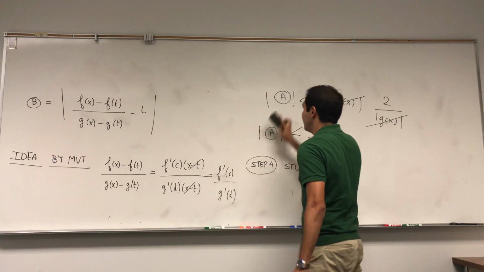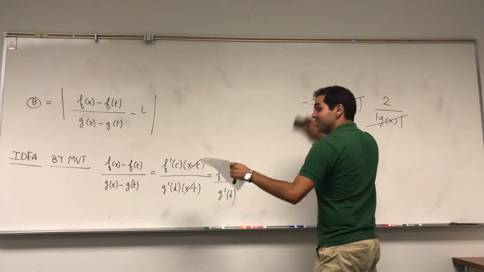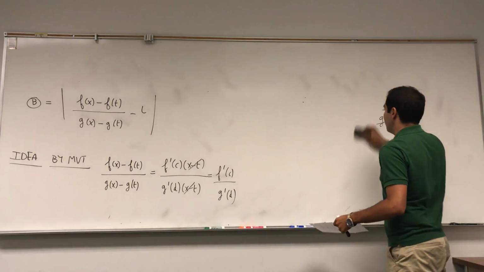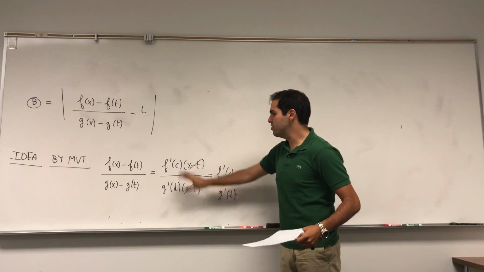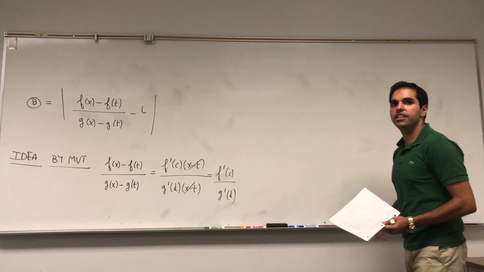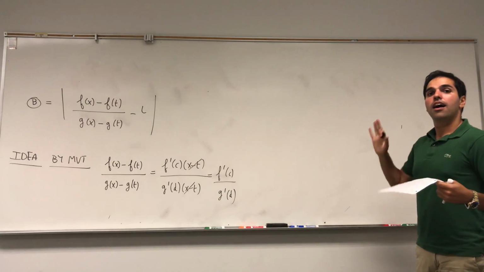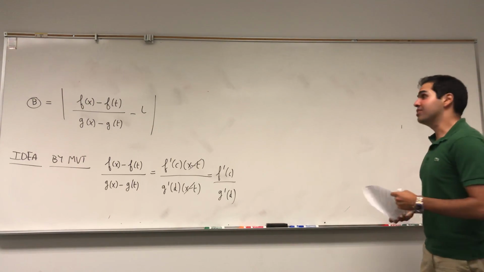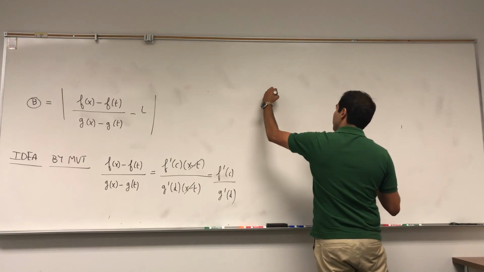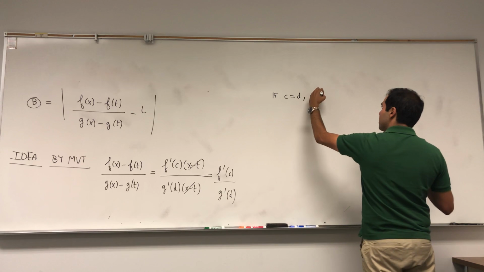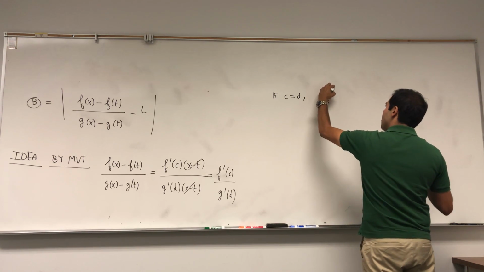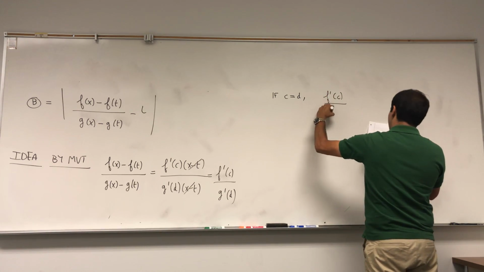And I want to emphasize, it doesn't necessarily give you the same number, right? We know that for some c this is true, and for some other d this is true. What if c is equal to d? So if c equals d, then we get f prime of c over g prime of c.